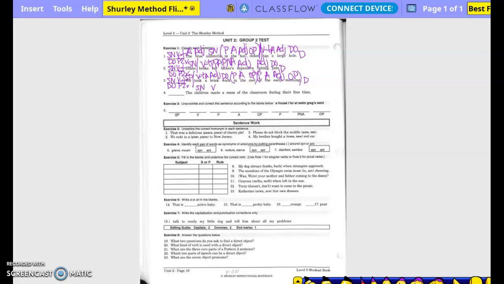Is mess the same thing as children? No, so it's the direct object, and made is the verb, transitive. Okay. A. The. Of. Of what? The.